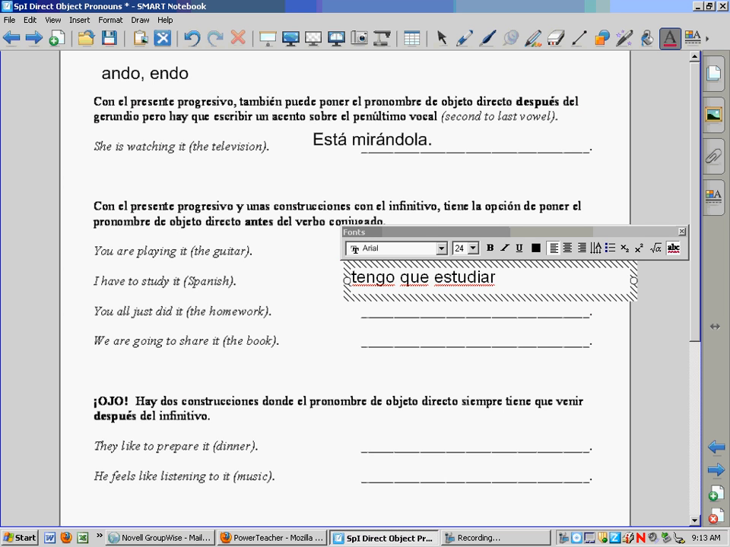So tengo que estudiar, and now it's español, and that's a masculine word, el español, so we know it's going to be lo. Now I certainly could put it right there, but I also have the possibility of putting it out front here. Lo tengo que estudiar.